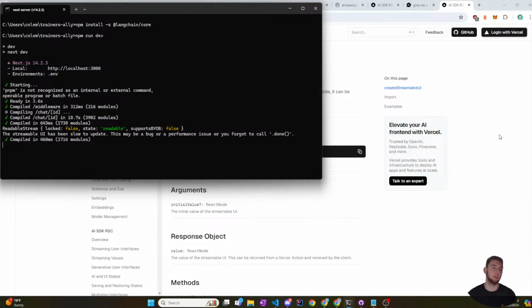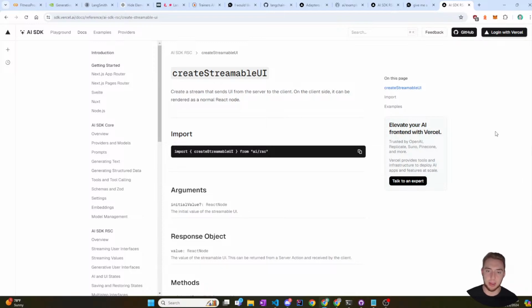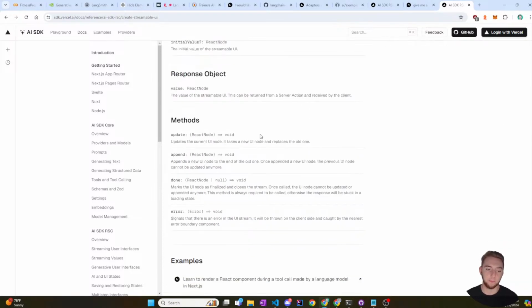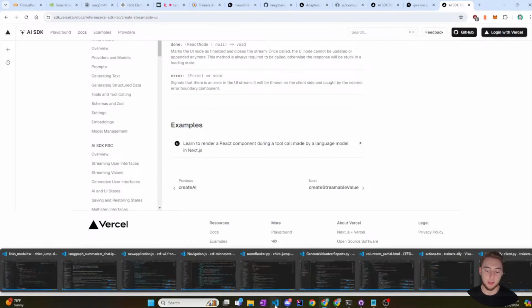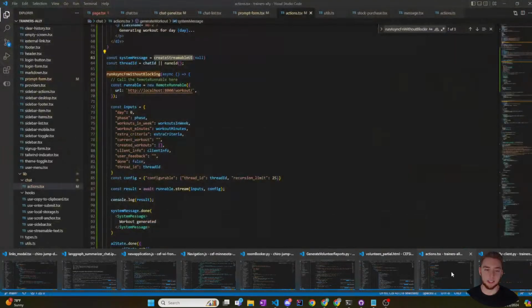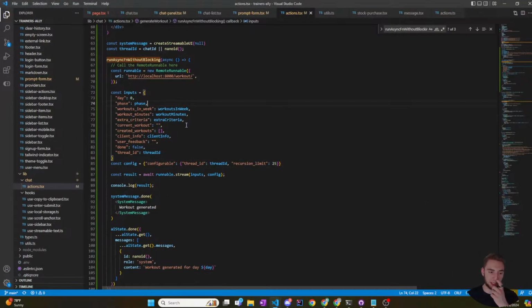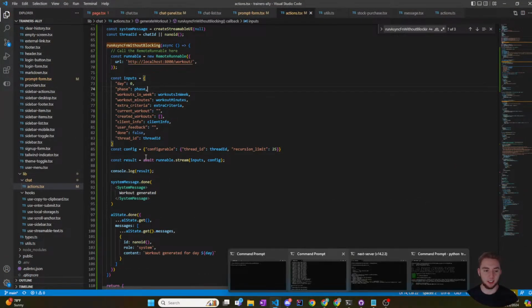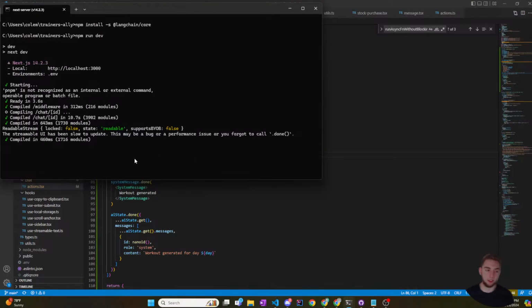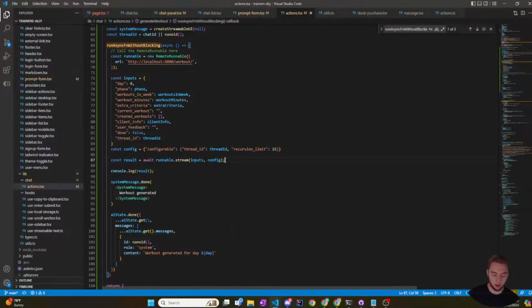Like if it prints this out to the server every time, so what? It's not even on the front end. It's just in the back end. I guess that's fine. The next thing that I need to do is actually get the results because the results of running this stream was not the same as it was on my Python client. It was just like this thing right here. Like what the hell?